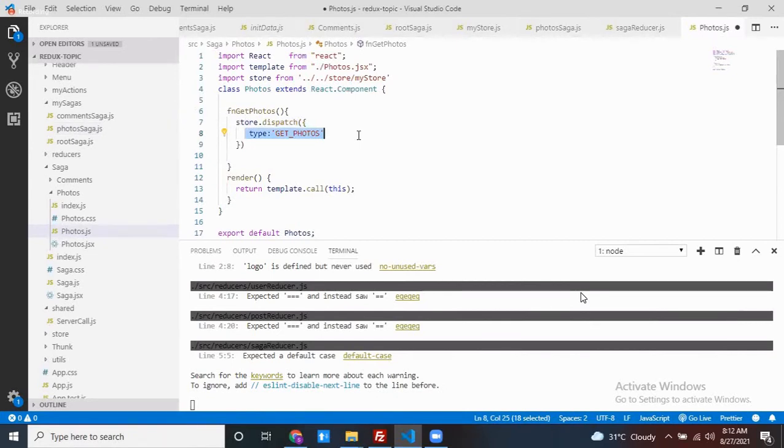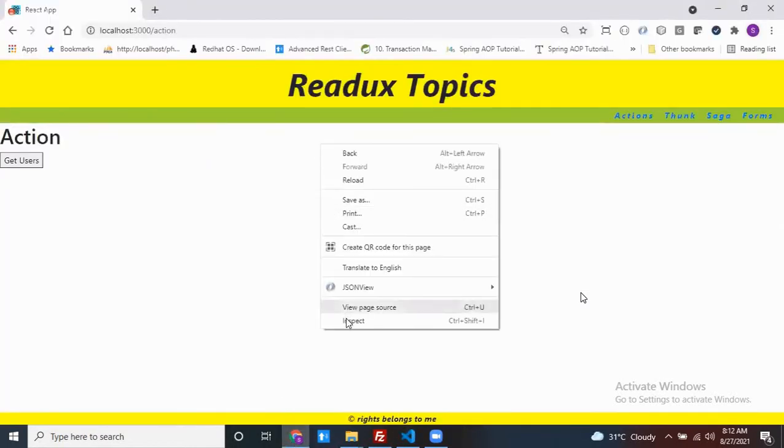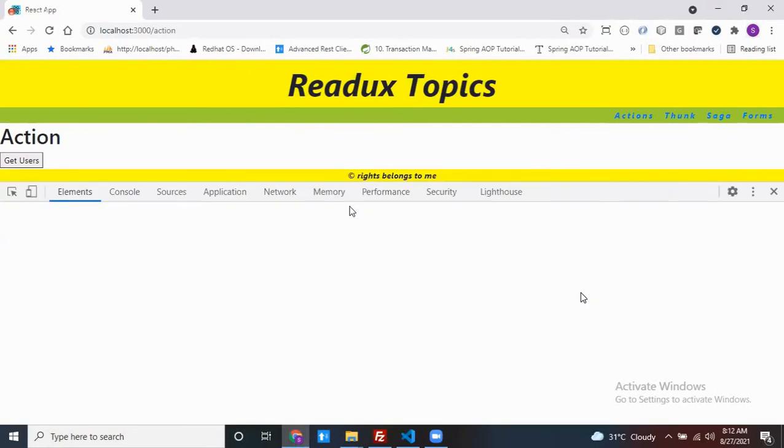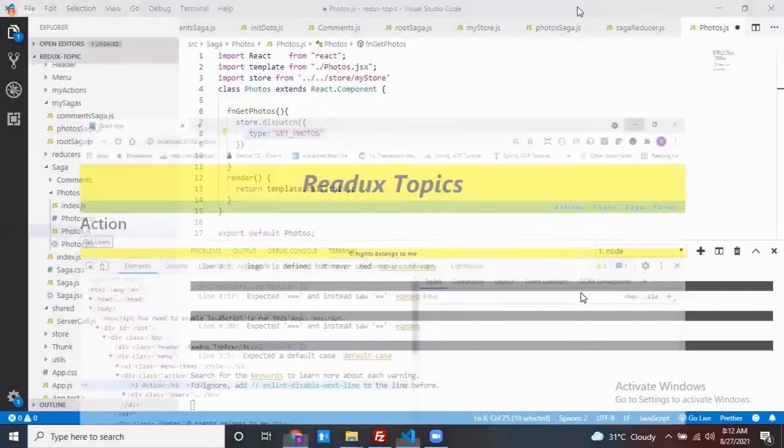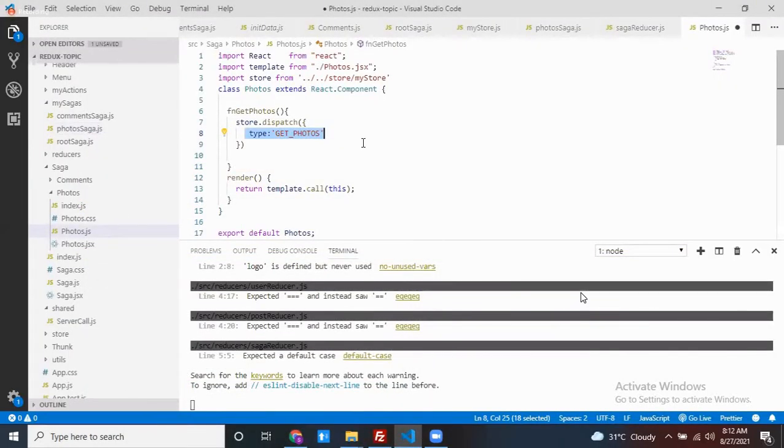But when I put a debugger here and click on get photos, I'm getting type equal to get user, type equal to users, and then type equal to post, but the next type equal to get photos is not being called. What could be the issue?